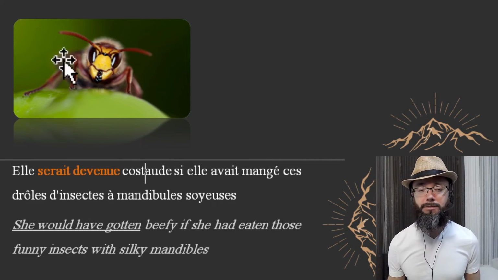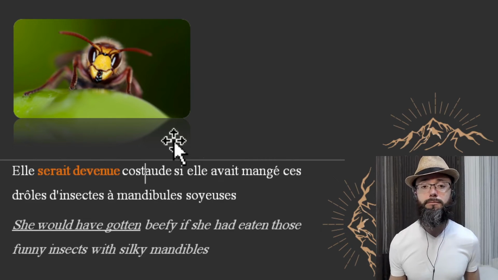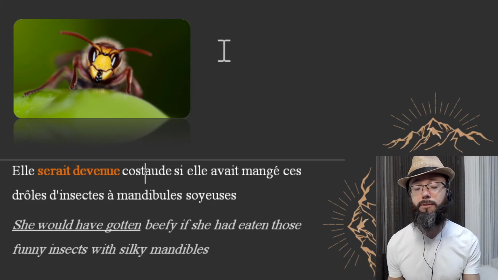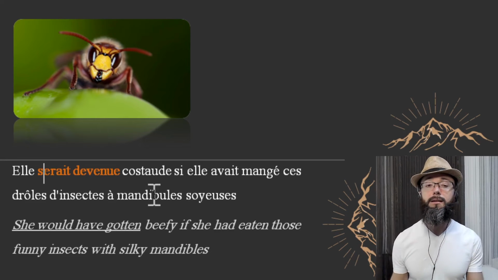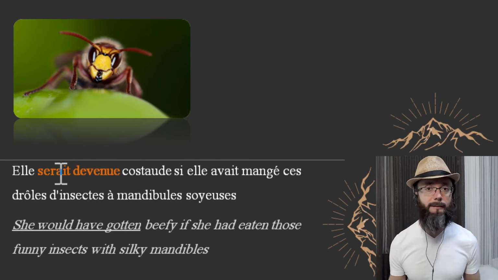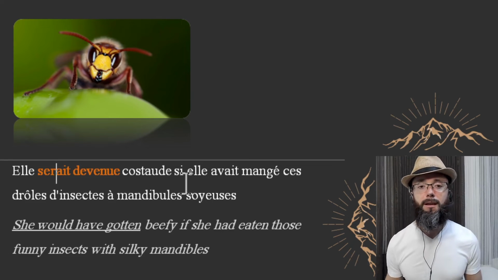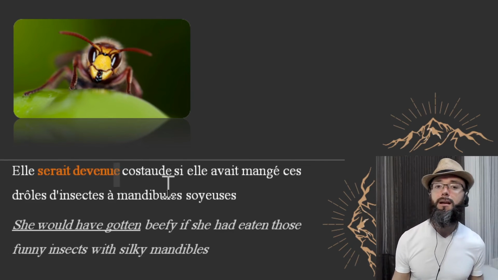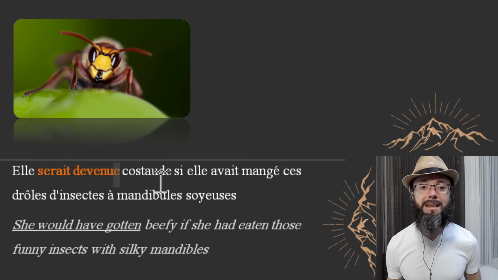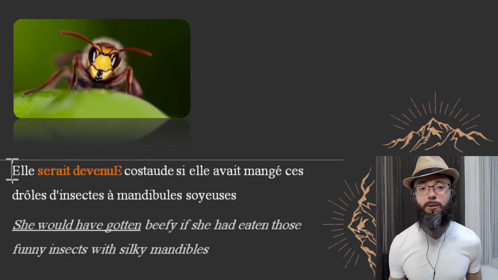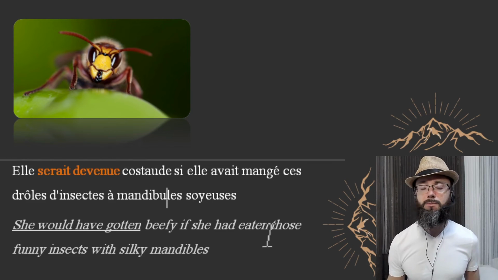You can see on the picture that you can also eat the mandibles of these kind of insects. Here on the picture, you see that maybe it's possible that those mandibles provide a great source of energy as well. We're not sure. However, here the difference is that we're using the auxiliary verb to be instead of the auxiliary verb to have, which is interesting, because devenu doesn't end with the customary U of the verbs of the third group. The past participle here ends with an E because the subject is feminine, so we had to agree this with the subject. Let's wrap it up.